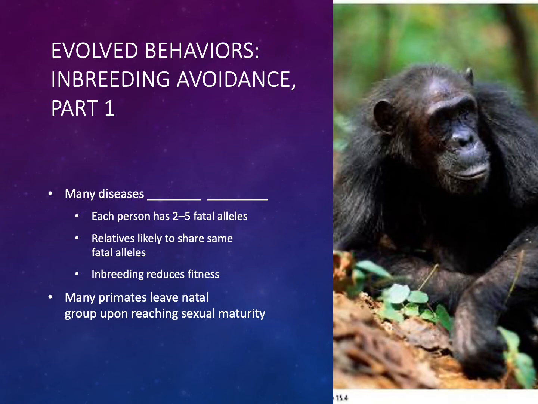However, there are enough diseases in existence that geneticists estimate that each person carries between 2 and 5 alleles for fatal diseases. Any two random individuals who become mates are unlikely to share those same 2 to 5 deleterious alleles. However, close relatives are likely to carry alleles for the same diseases. This means that inbreeding increases the likelihood of combining 2 heterozygous individuals for the same disease, making inbreeding a behavior that would decrease one's fitness. Natural selection should therefore favor behavioral adaptations that reduce the tendency for humans to want to engage in inbreeding.